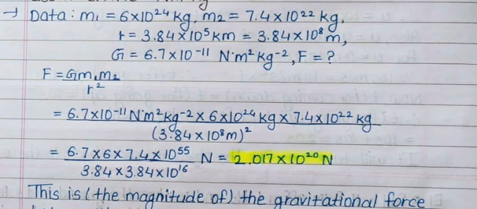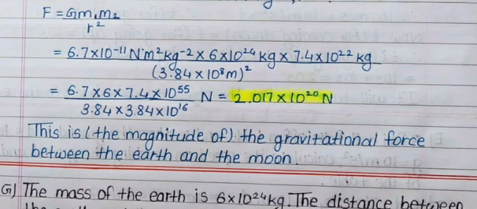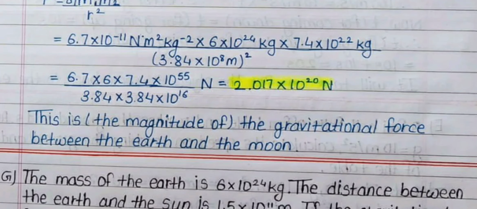F is equal to G m1 m2 upon r square, which is equal to 6.7 into 10 to the power minus 11 N m square kg minus square into 6 into 10^24 kg into 7.4 into 10^22 kg upon 3.84 into 10^8 meter square, which is equal to 6.7 into 6 into 7.4 into 10^35 upon 3.84 into 3.84 into 10^16 N, which is equal to 2.017 into 10^20 N. This is the gravitational force between the earth and the moon.